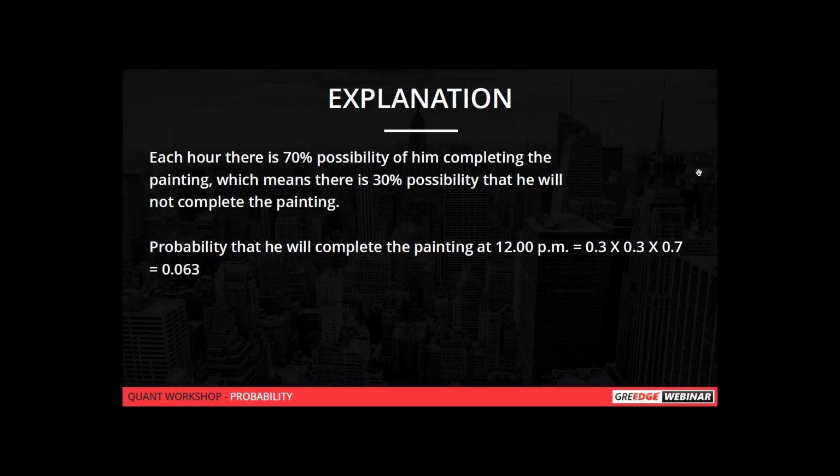It is a sure question, right? So they are asking, right? He has to complete it at 12 p.m. That is our need. Based on the question, we have to answer it, Swati. Whatever they are asking, we have to answer it accordingly. So Hemant, it is 0.3 because he should not complete in the 10th hour, right? So 1 minus 70%, that is 70 by 100, 1 minus 0.7 is 0.3. So he is not completing in the 10th and 11th hour and at the 12th hour he is completing.